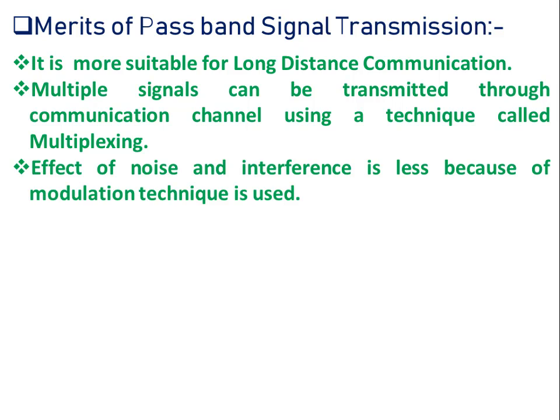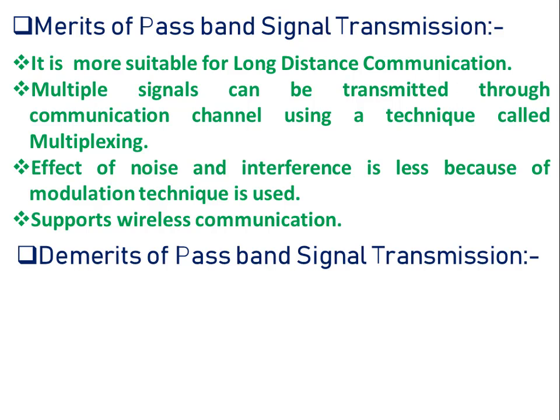In passband signal transmission, the effect of noise and interference is less because a modulation technique is used. So this is one of the best advantages of passband signal transmission. Last one is that passband signal transmission supports wireless communication, whereas baseband signal transmission is limited to wired media.